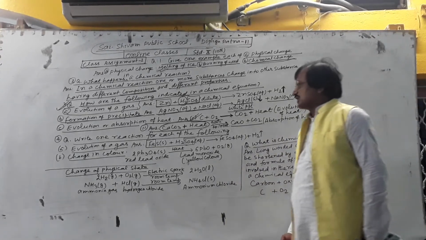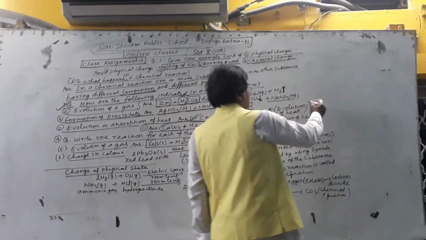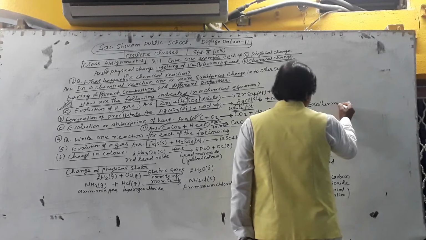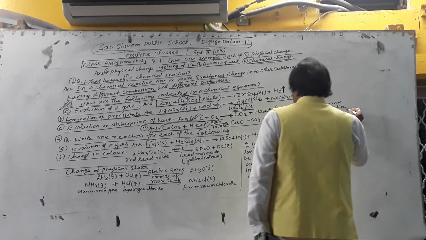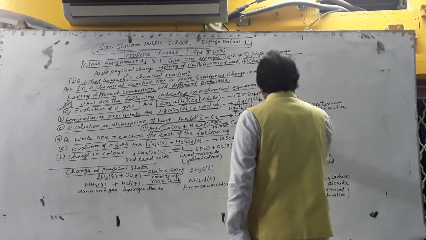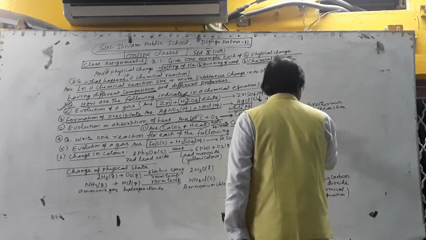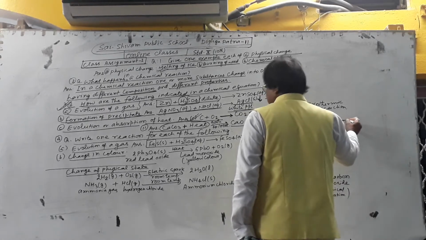If heat is evolved, it is called an exothermic reaction, and if heat is absorbed, it is called an endothermic reaction.